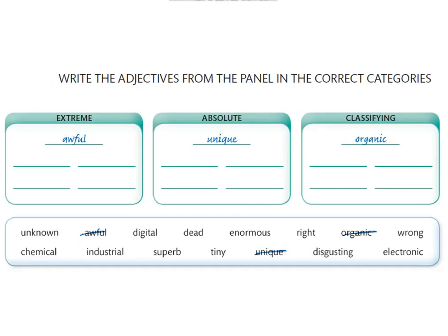We move to the second category, absolute: unique, unknown, dead, right, wrong. We move to the final category, classifying: organic, digital, chemical, industrial, and electronic.